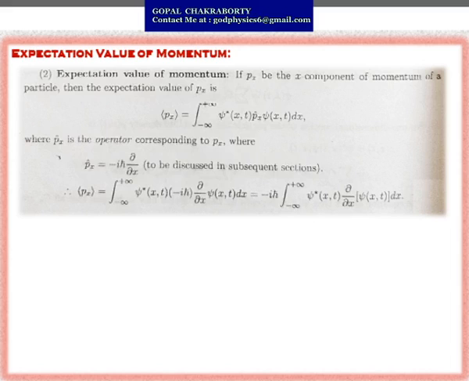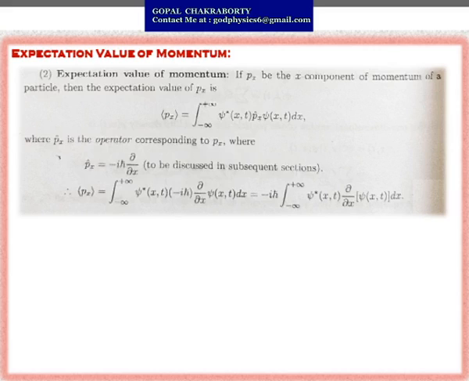If px, because we have considered only the one dimensional case, so px is the x component of momentum of a particle, then the expectation value of px will be within brackets px equals integration from minus infinity to plus infinity psi star, function of x and t, px cap, that is an operator, the linear momentum operator, into psi of x and t dx. So this is the expression of the expectation value of momentum.